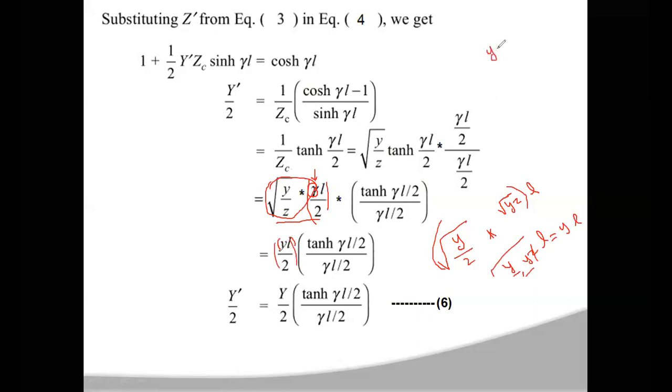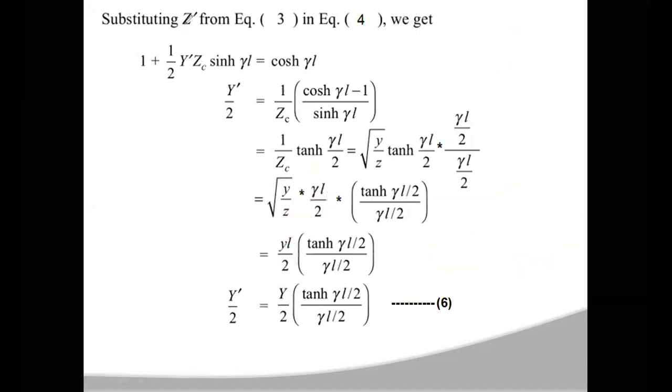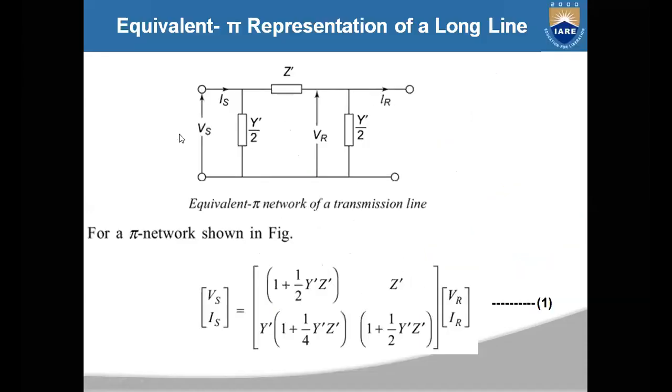Small y is the shunt admittance per unit length. If you multiply this with L, you will get capital Y, which is the total admittance. So small y L by 2 can be written as capital Y by 2. So you get Y dash by 2 is equal to Y by 2 into tanh(gamma L by 2) by gamma L by 2. So you got the second term in the equivalent pi network also, Y dash by 2.